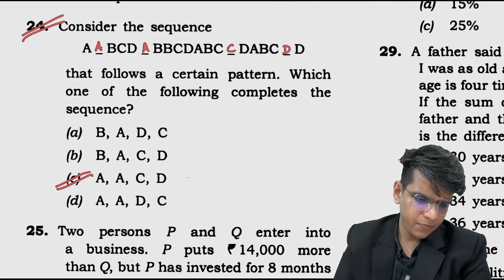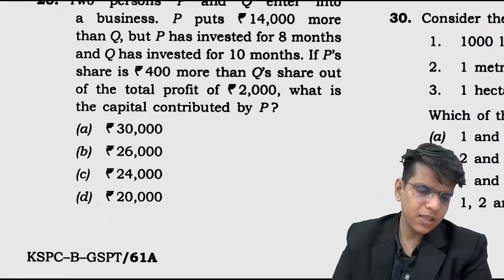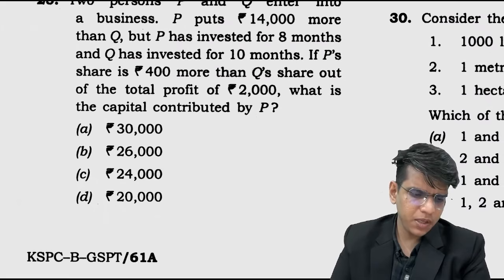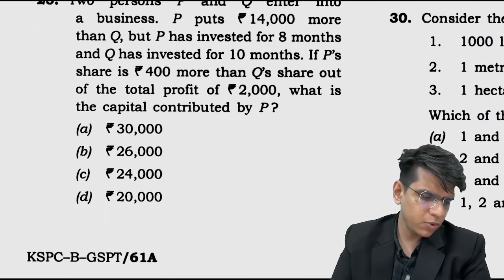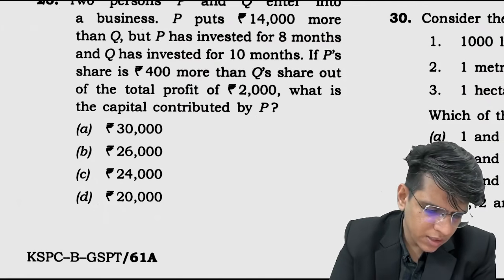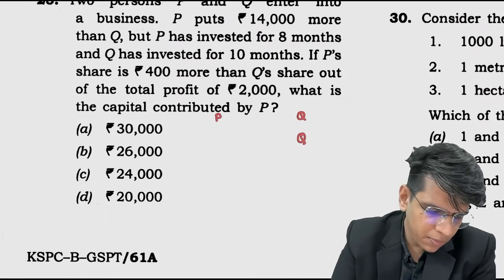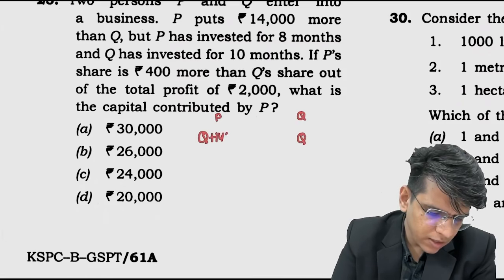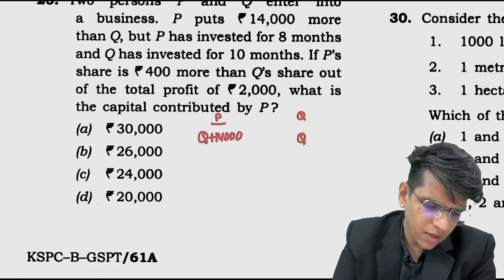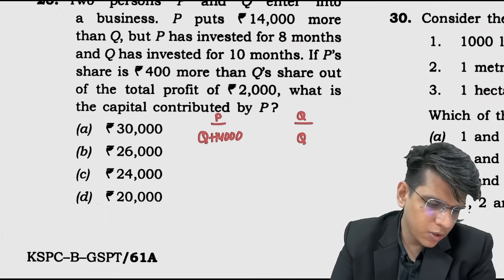So that is done. Let's go on. Two persons P and Q entered into a business. P puts 14,000 more than Q. Suppose this is P and this is Q. Q puts amount Q, and P puts Q plus 14,000. Now P has invested for 8 months.